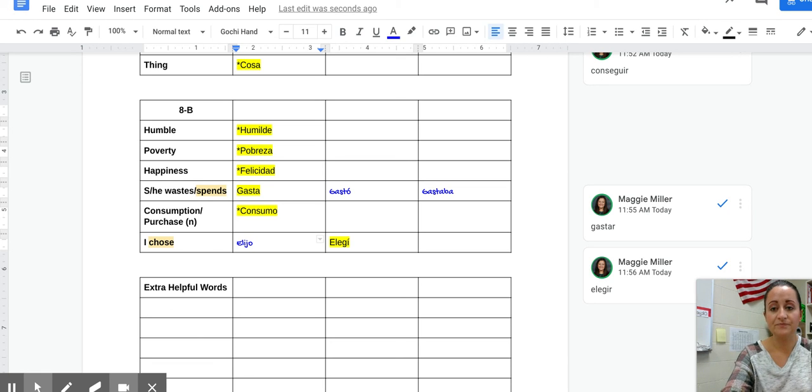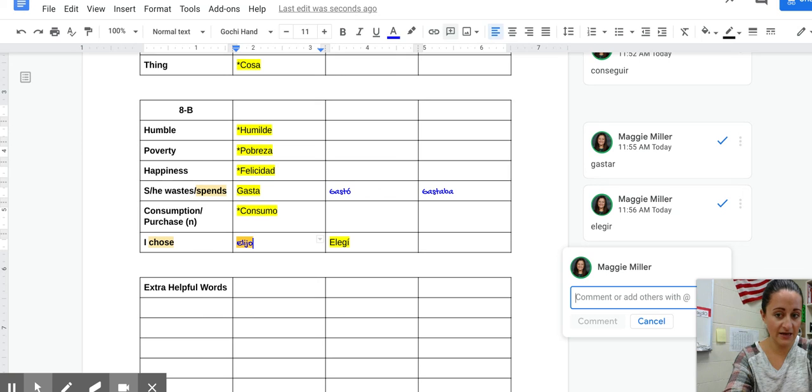Okay, elijo. Now, we only run into that problem, though, in the yo form. Okay, so the rest of the conjugations for that, so elijo is I choose, you choose is eliges, he or she chooses, elige, we choose, elegimos. Notice we don't have a stem change because it's not in the boot, and eligen.